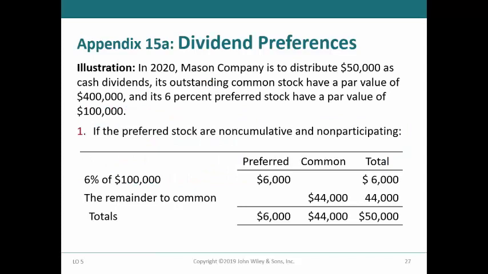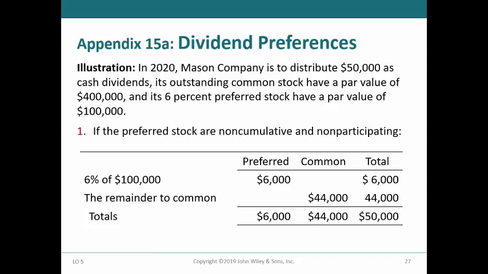To illustrate preferred dividend preferences, we will use the example of Mason Company, which chose to distribute $50,000 in cash dividends to its preferred and common shareholders. If a dividend is distributed, the preferred stockholders must receive their dividend before any distribution is made to the common shareholders.